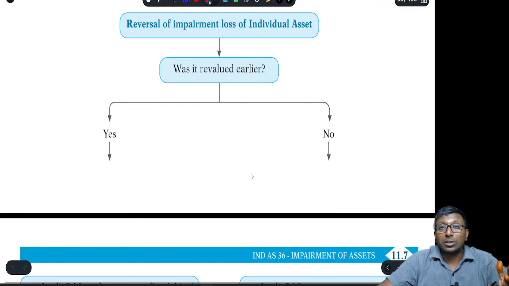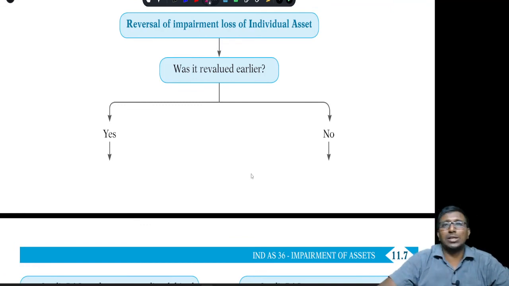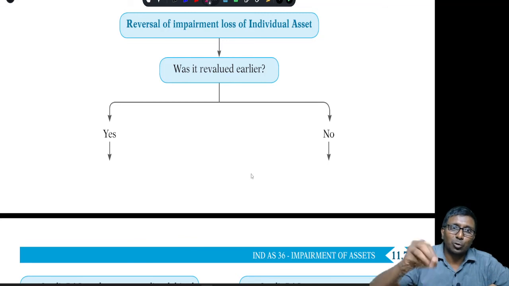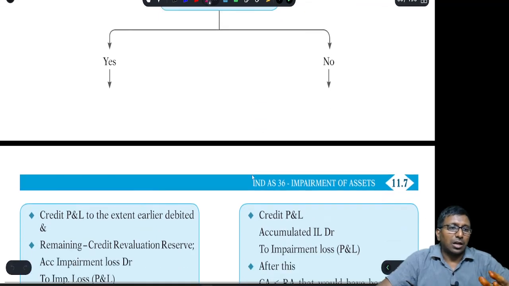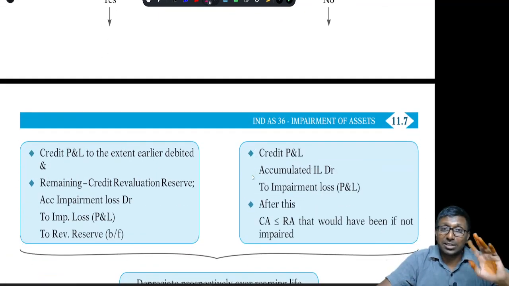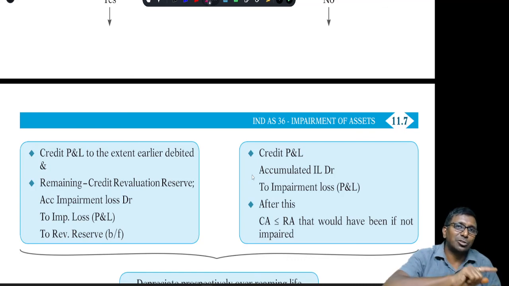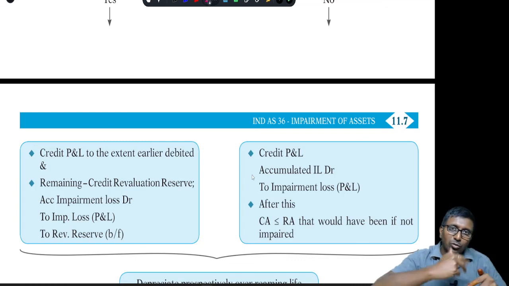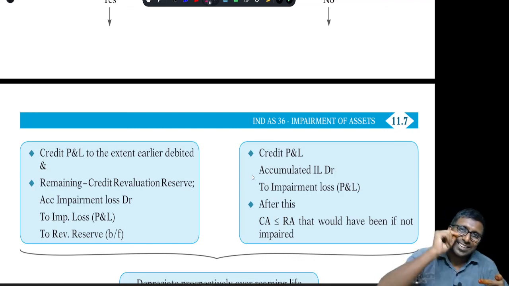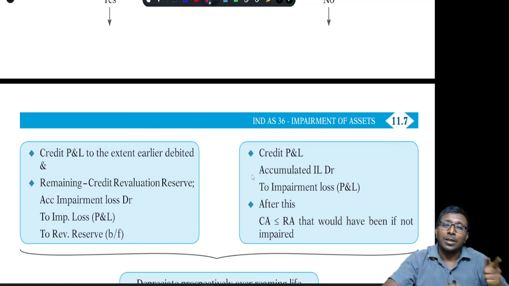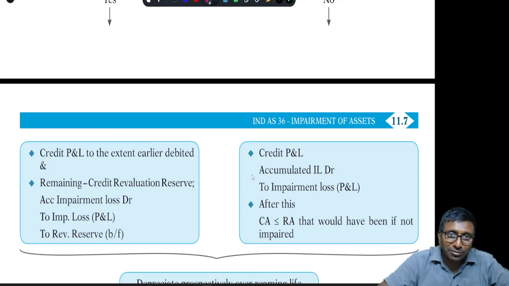With respect to reversal of impairment loss for an individual asset, was it revalued earlier? If you say yes, first a credit to the profit and loss to the extent earlier debited to the P&L. If you remember, I told you initially, when you had the impairment loss, revaluation reserve account was debited to the extent available, then the balancing figure hit the P&L. Now in the reversal, first you should not go to revaluation reserve. First you should credit the P&L to the extent earlier debited. Then the balance amount is to be credited to revaluation reserve.